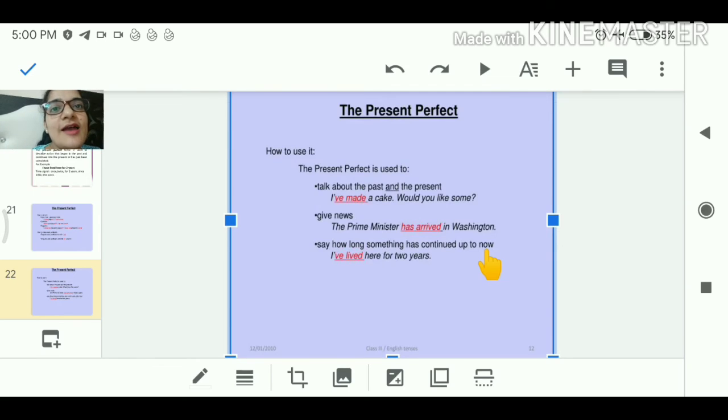If will have or shall have, most probably will have will be there. Will have plus third form, it means it is in the future perfect tense, and there will always be third form of the verb to follow. Then say how long something has continued up to now. I have lived here for 2 years. कोई काम मैंने कितने लंबे टाइम तक किया है. मैं यहाँ पर 2 साल तक रही. कितने लंबे टाइम तक मैंने ये काम किया. Then also we use perfect tense.